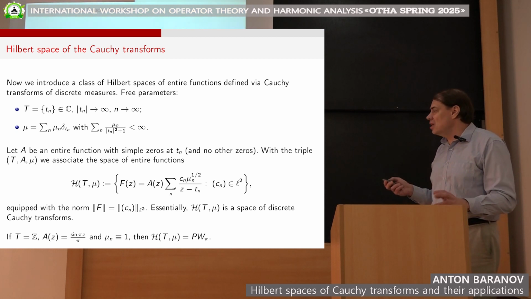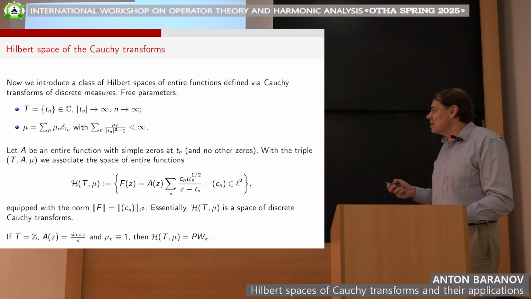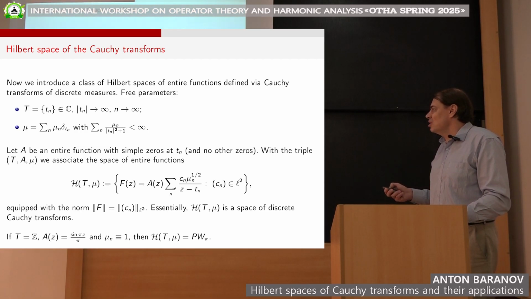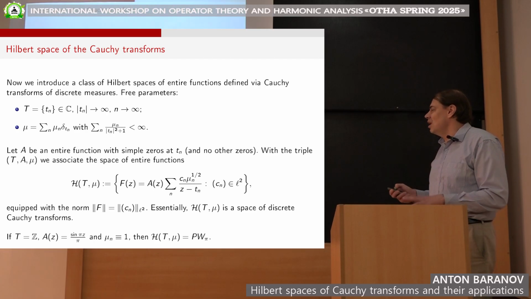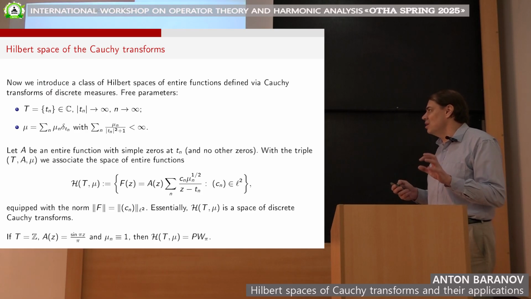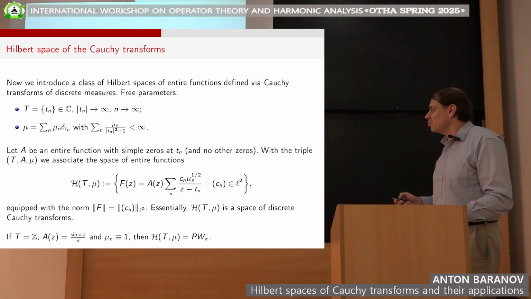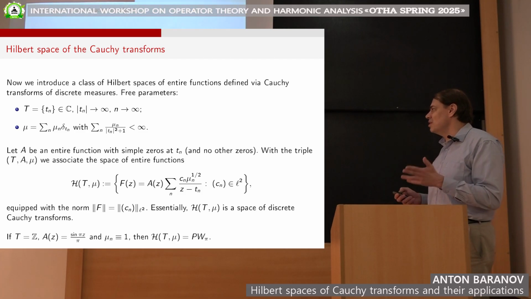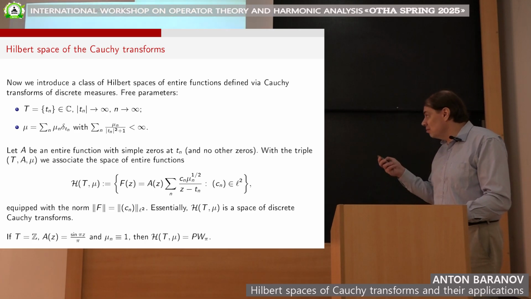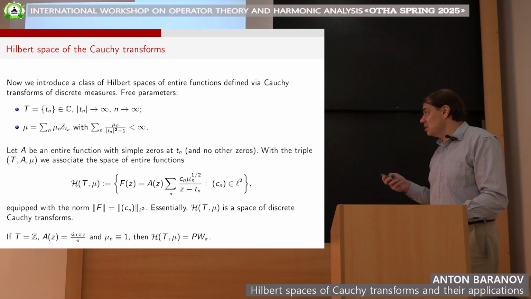There will be nothing interesting in the structure of the space, which if you multiply here, the function, all elements of the space are multiplied by the same function, which has no zeros. So A is essentially, more or less uniquely defined by the zeros. So indeed, the three parameters are A, T and mu. So this is the main object that I want to speak about today.